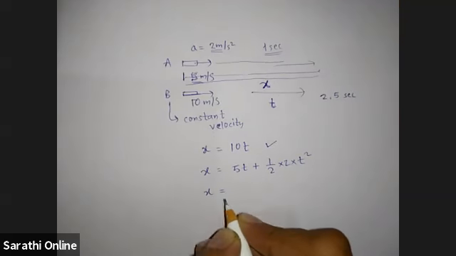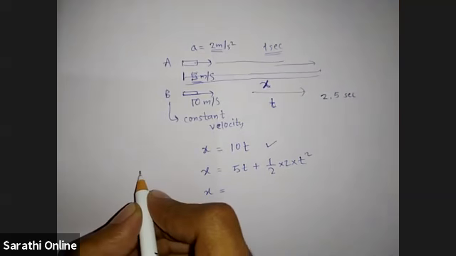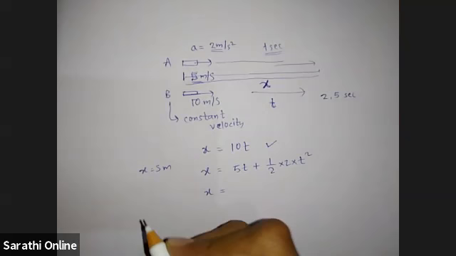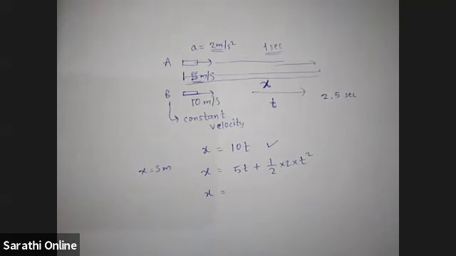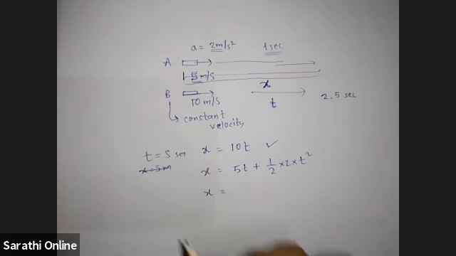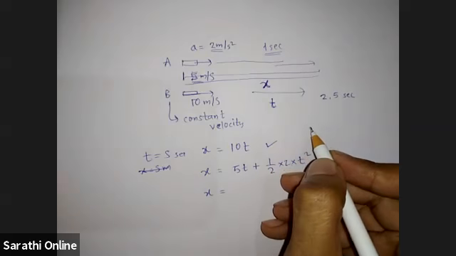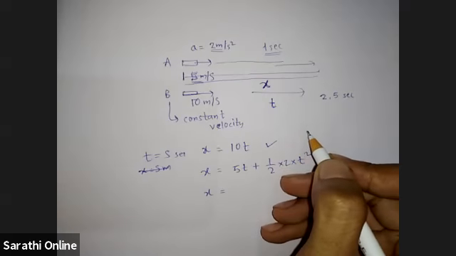Sir, 5. Sir, x is not 5 meters, t is 5 seconds. Fifty meters, x.